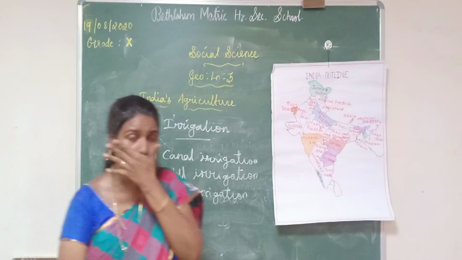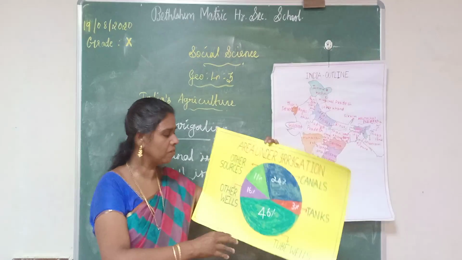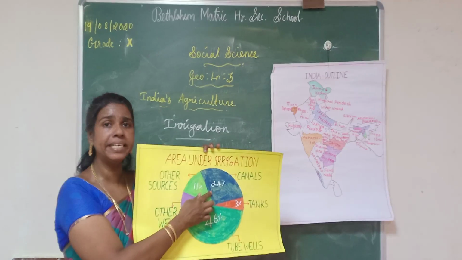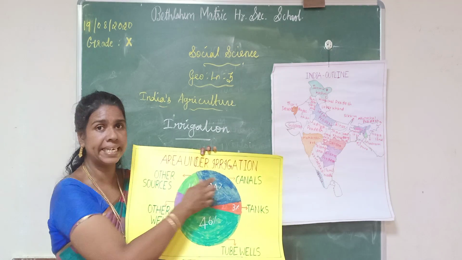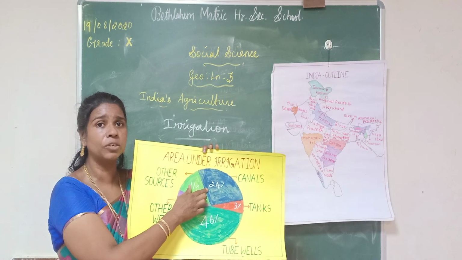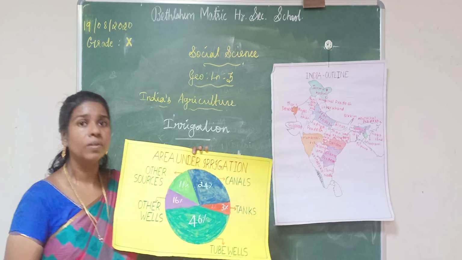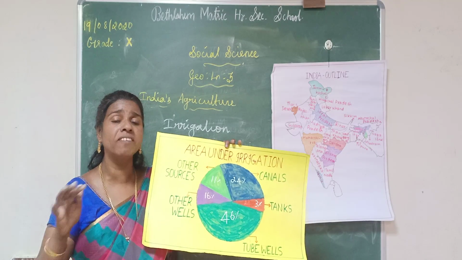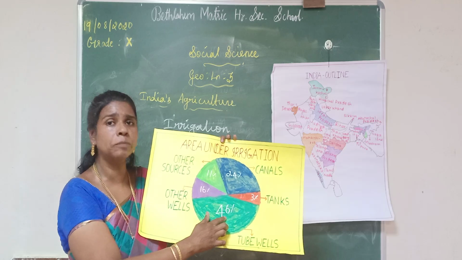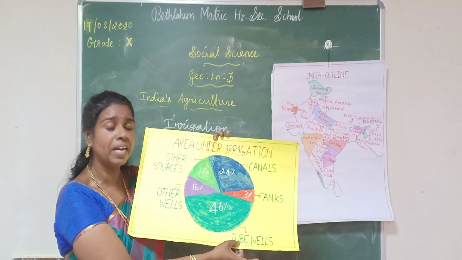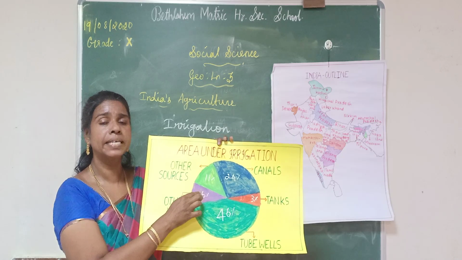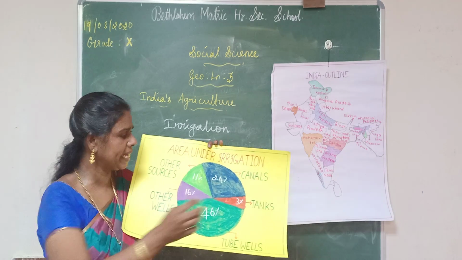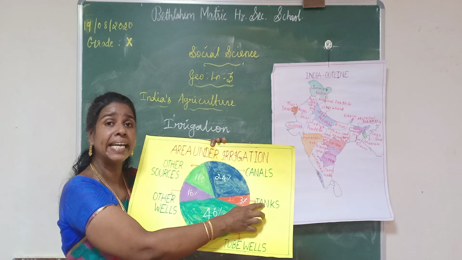Now listen here, there are three sources of irrigation. First one is canal irrigation. In the whole of India, 24% of areas are irrigated by canals. Then 62% of areas are irrigated by wells. Among them, 46% of areas are irrigated by tube wells and 16% by other wells. Other wells means open wells, etc. The remaining 3% of areas are irrigated by tanks.